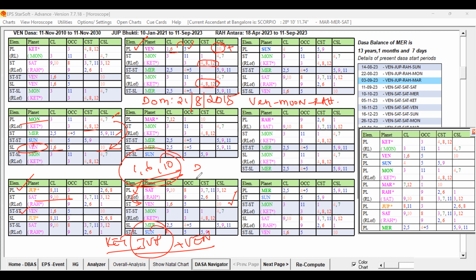During the Rahu period, it has a mixed signification, so they would try to do that. They would have been thinking about all these things, and initiation would have been done, but the strong process was done and completed in Jupiter Bhukti and Saturn Antra. I think you are able to understand this.